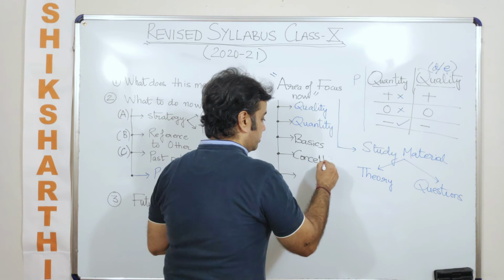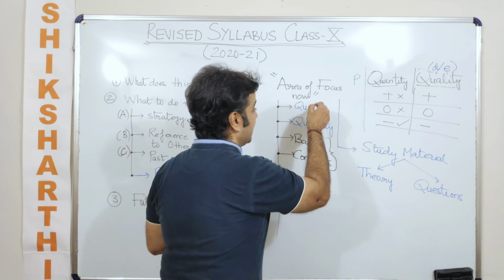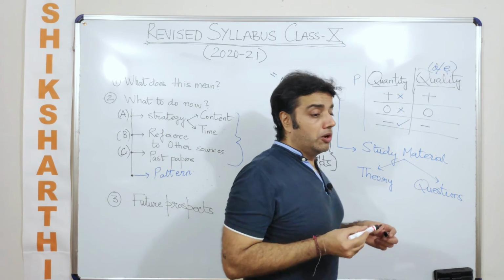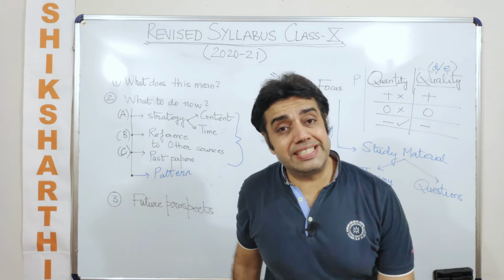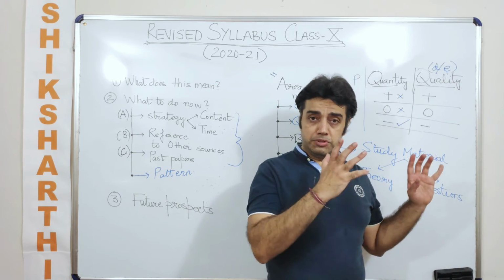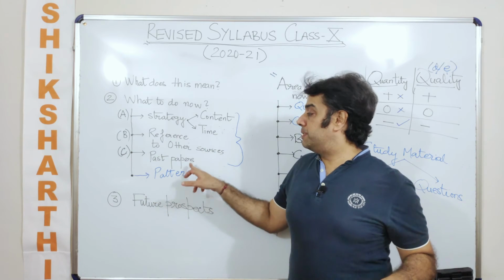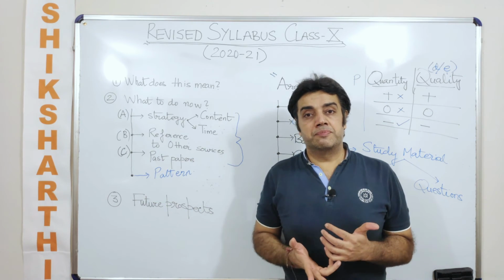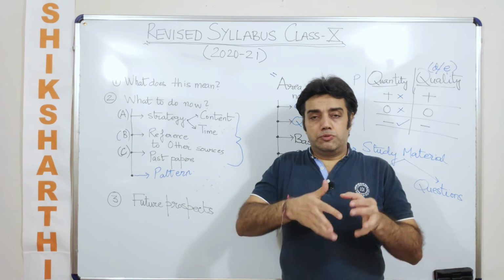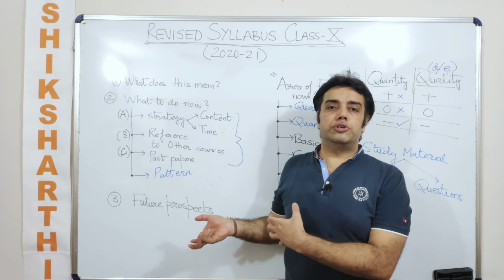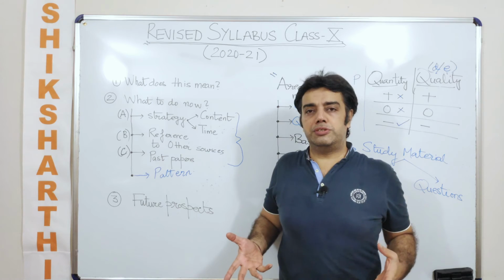So as a good student, I am supposed to upgrade my basics and concepts and the quality and the quantity of the study material, the lessons that I am referring to, the questions that I am doing, maybe from the book itself, maybe from other books. Maybe I am supposed to refer to past papers also, but past papers had a different pattern. Their syllabus was vast. The syllabus was more than what your syllabus is going to be. So when it comes to screening, will you screen the questions?